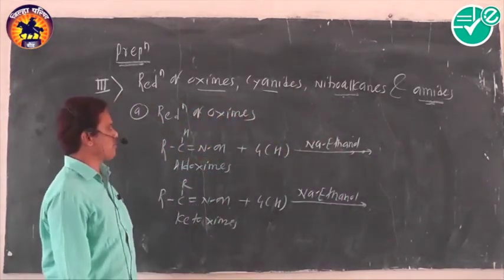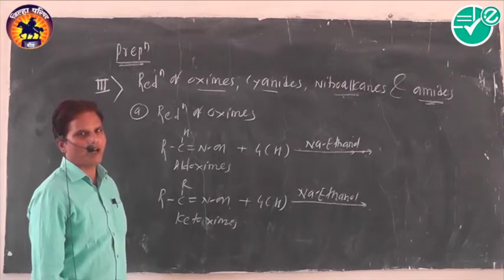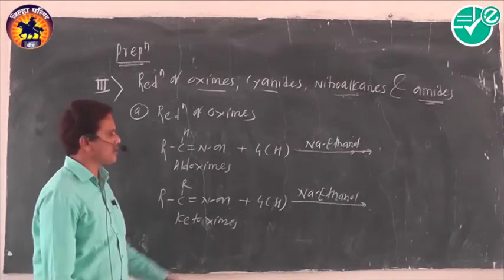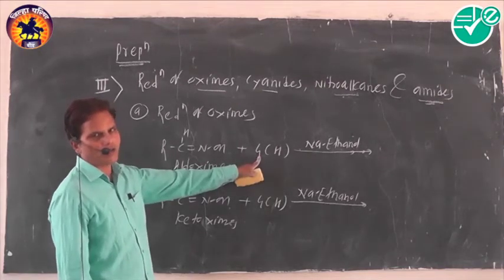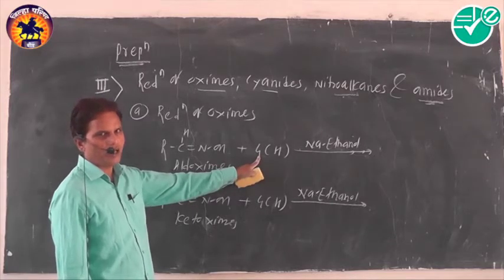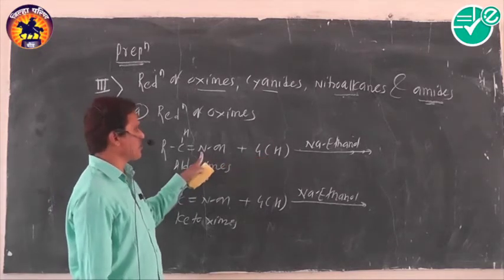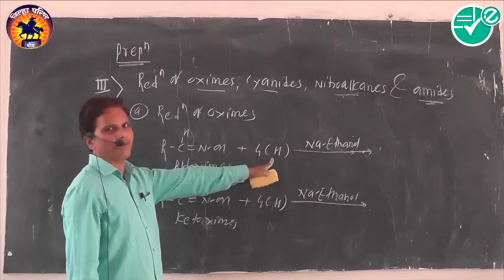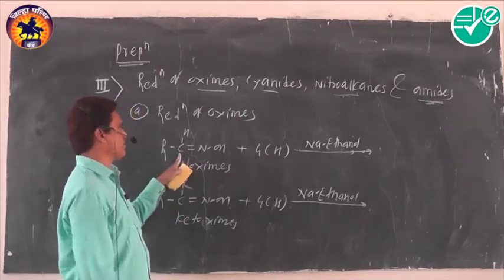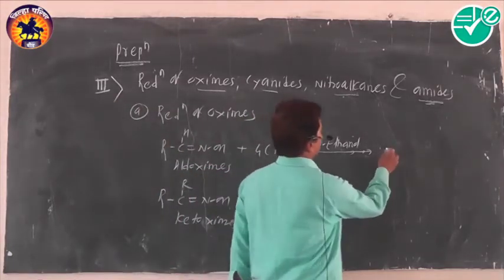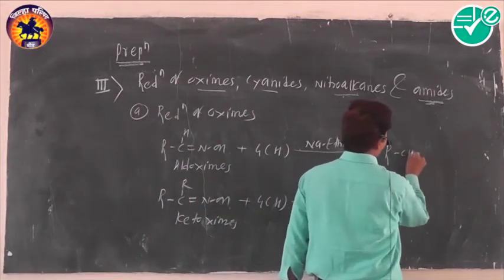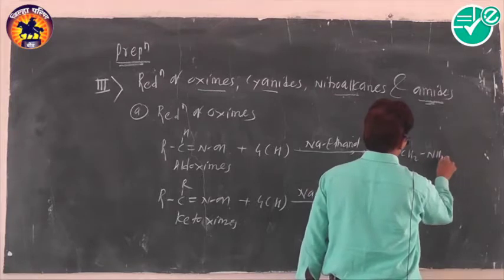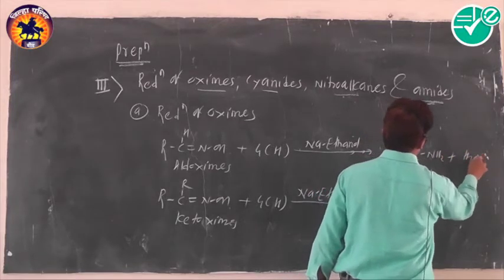What kind of amines are formed? Primary amines are formed. How does such a reaction take place? 4 nascent hydrogens take part in the chemical reaction. Out of these 4, 2 get attached to nitrogen, 1 gets attached to the OH group, and the remaining one is attached to the carbon atom. The double bond gets broken, and we get the product R CH2 NH2, and the OH group is converted into water.